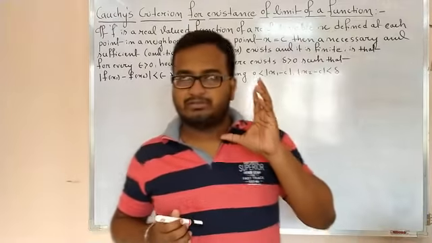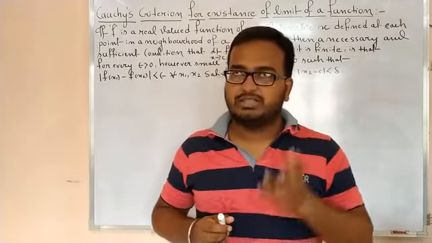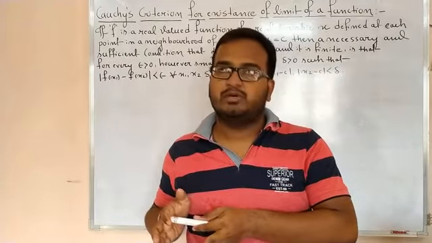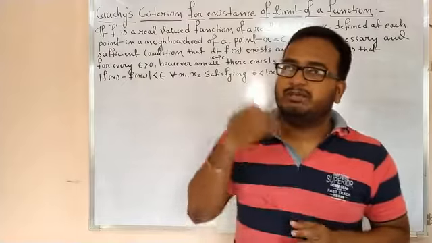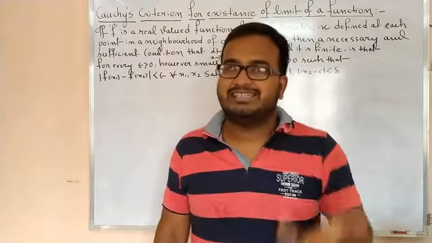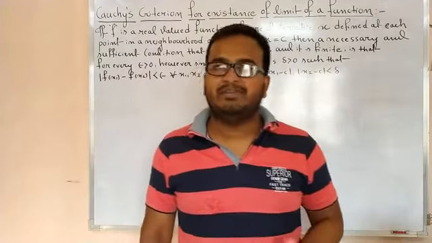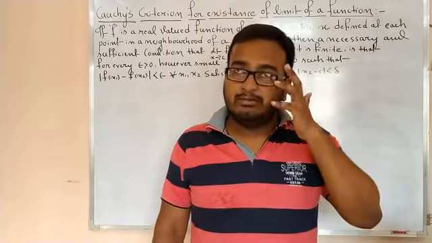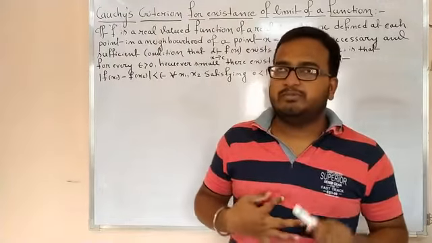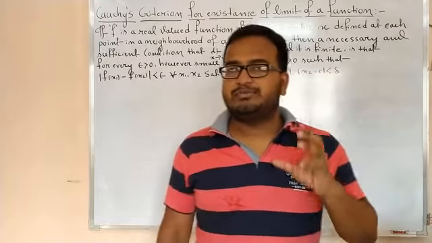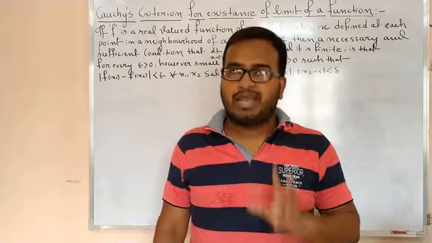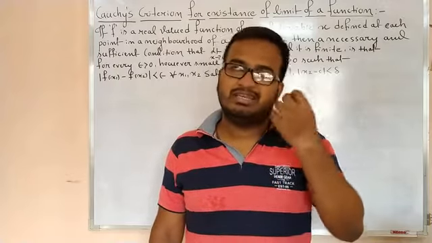That means the epsilon delta definition of limit of a function can be used to find the limit of a function, if the limit exists, because already we have learned one theorem that the limit of a function is unique if it exists, right? So existence is very important. It is not that every time the limit of the given function exists. If it exists, then we can find it. So in general, the epsilon delta definition is used to find the limit of the function when it already exists.